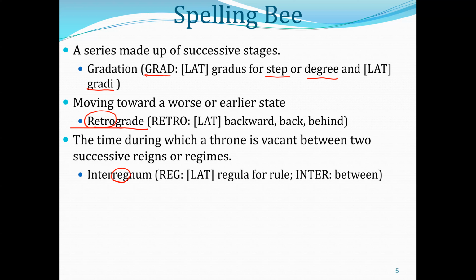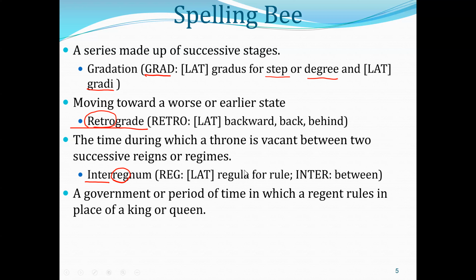And sometimes it can mean royal or imperial. Interregnum, inter is between. So between reigns or regimes or rules, that becomes the definition of this word. The time during which a throne is vacant between two successive reigns or regimes.